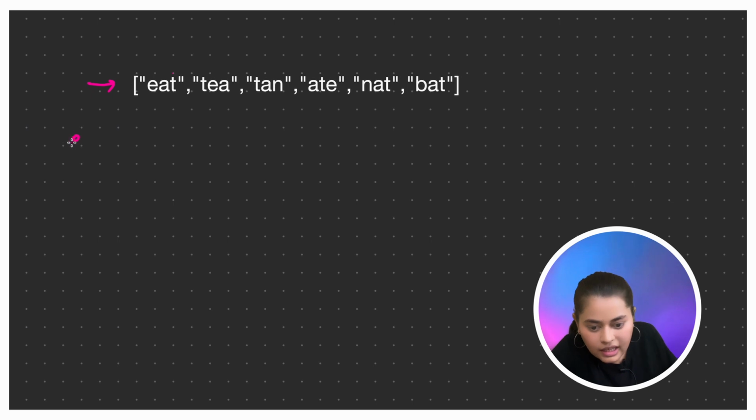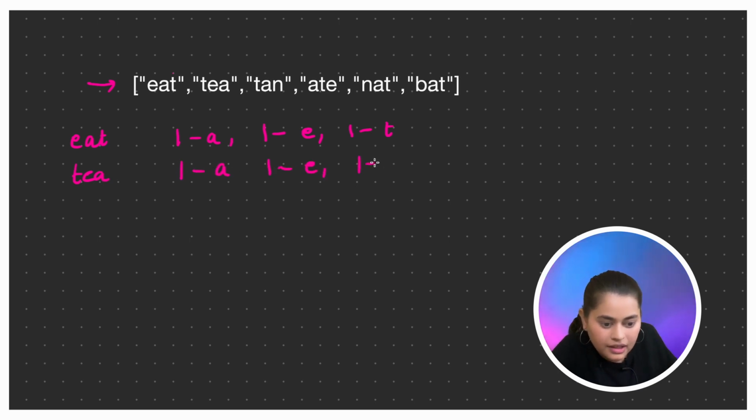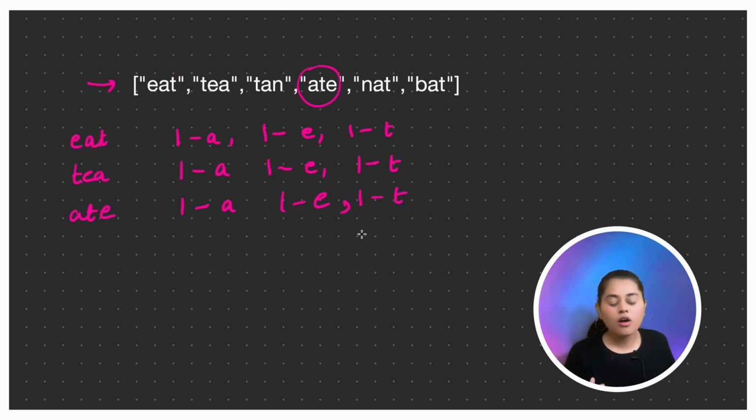If we see eat, it has one A, one E and one T, right? If you see tea, it has one A, one E and one T, and similarly ate also has one A, one E and one T. So can you try to think in that direction?